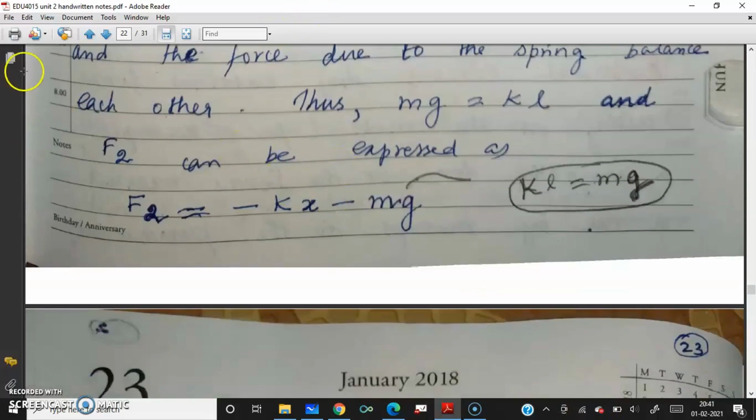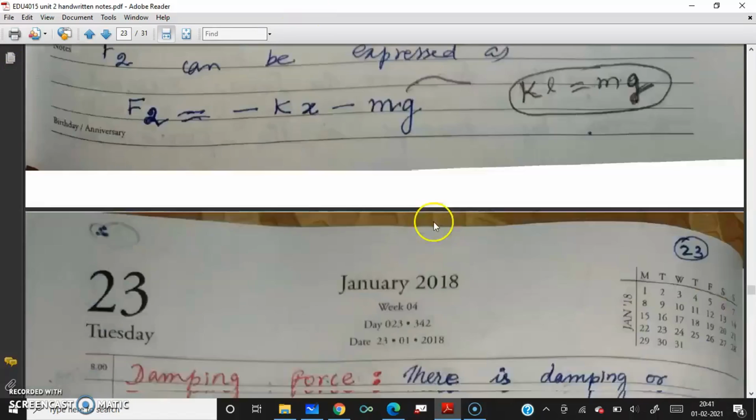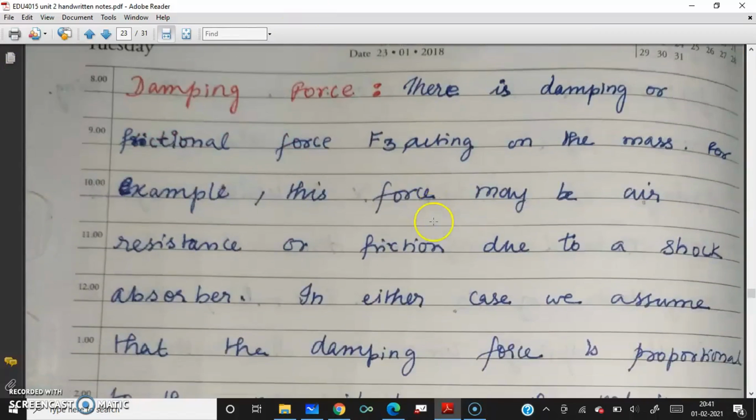So finally we got F2 equal to minus Kx minus mg. Now next is a damping force. What is a damping force? There is a damping or frictional force F3 acting on the mass. For example, this force may be air resistance or friction due to the shock absorber.